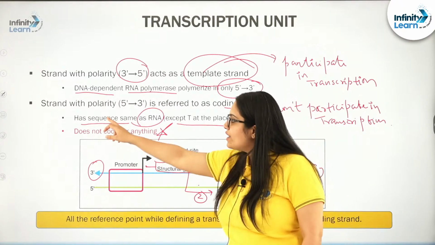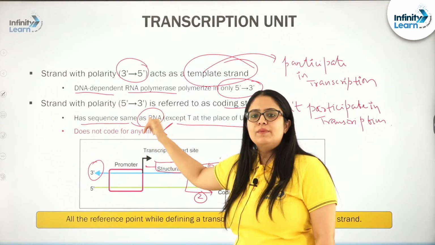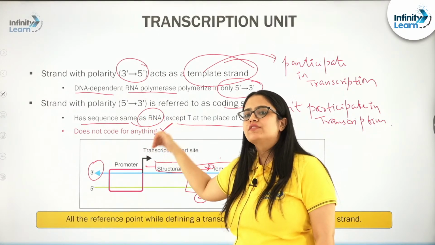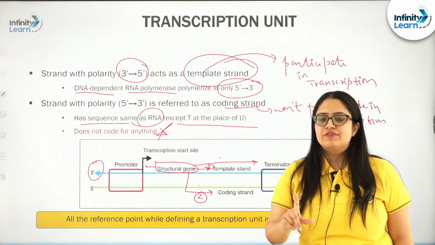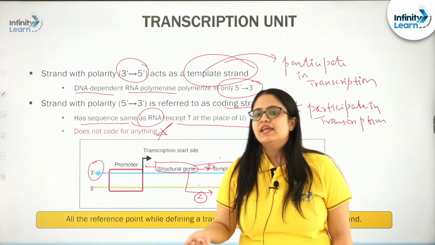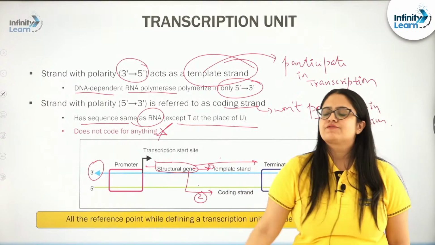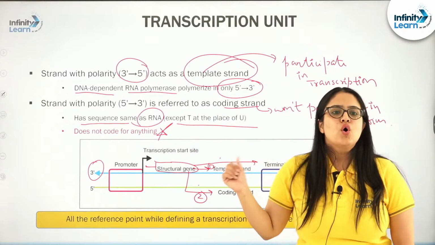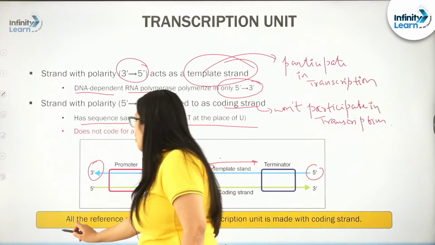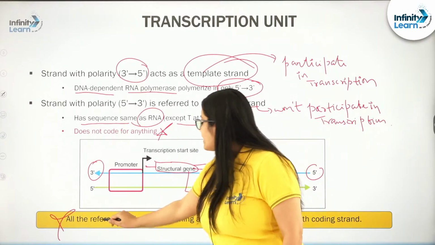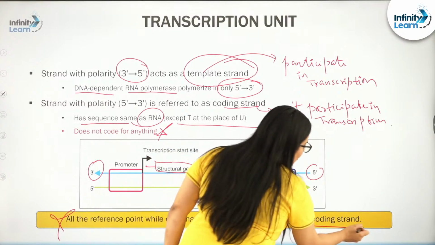So, just remember, the sequence of nucleotides present in the coding strand will be the same as that of the nucleotide sequence present in the RNA molecule, except one difference. In the coding strand you will see T, and in place of T in the RNA molecule you will find U. So, please remember this fact, and on this we will solve one question also on the very next slide. Very important fact, students, all the reference points while defining a transcription unit are made with the help of the coding strand.